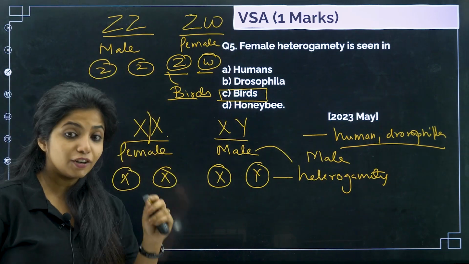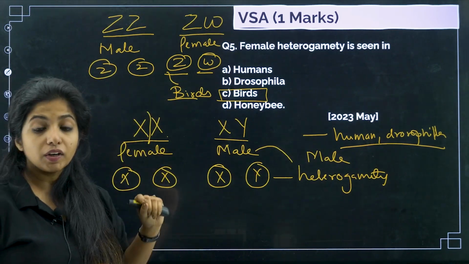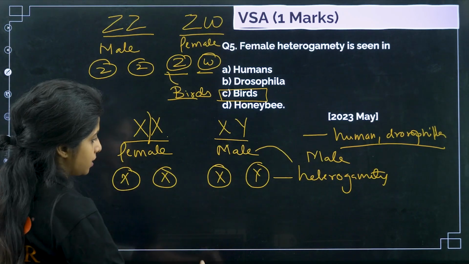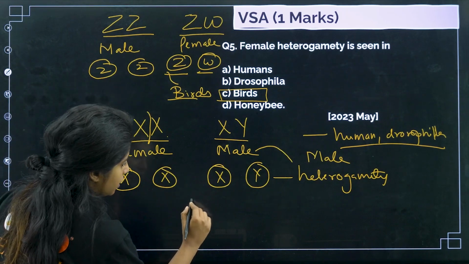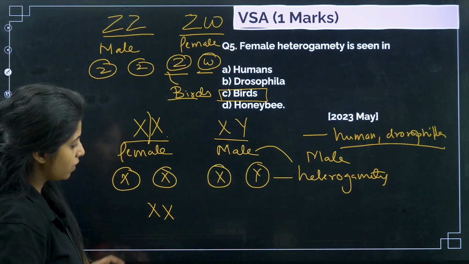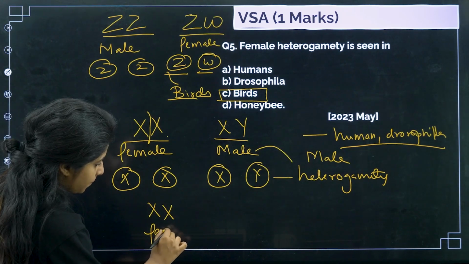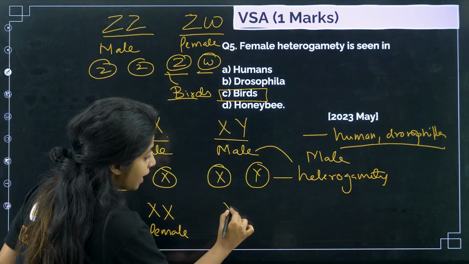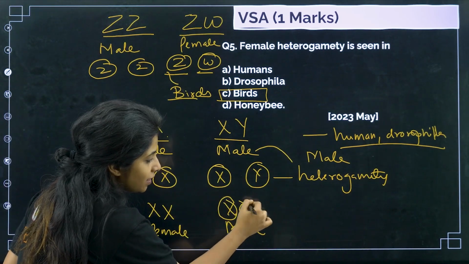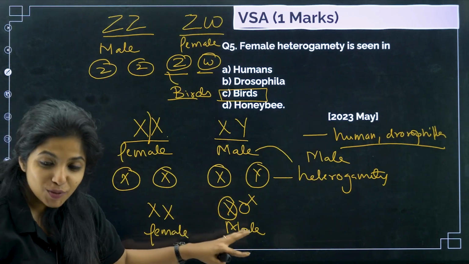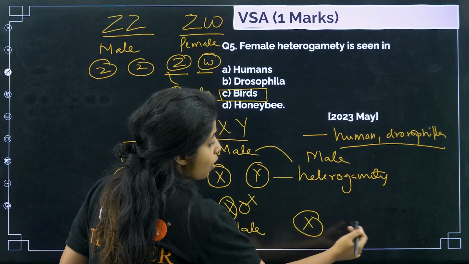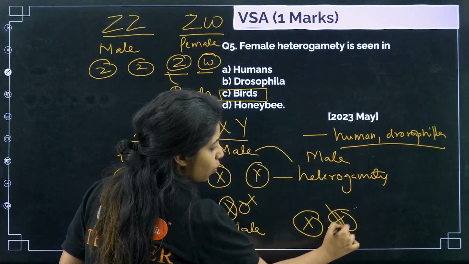Honeybee has a whole different category, we'll talk about that. And then birds is this, when you talk about other insects. Okay, fine. You have XX in the case of females, in the case of insects I'm telling, and XO in the case of males. That means there is only one chromosome, that is X. There is no other chromosome over here. So basically whenever the gametes are formed, either the gamete will be having an X or the gamete will not be having anything over there.